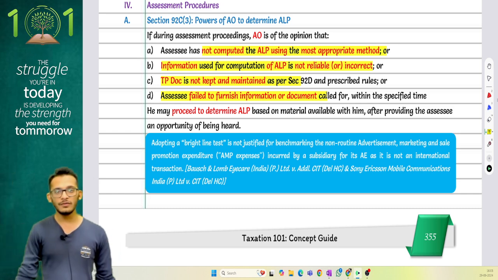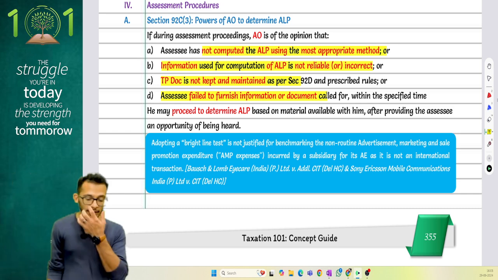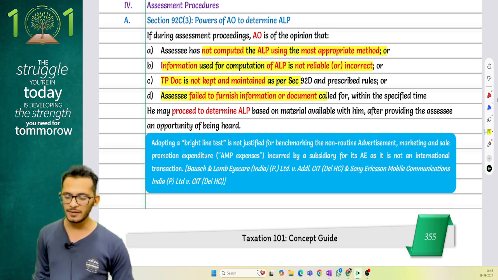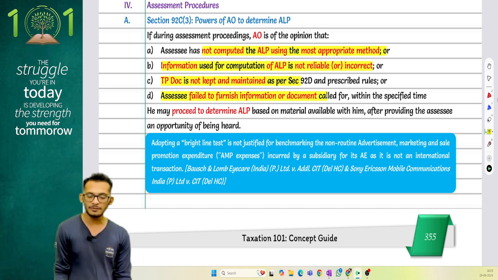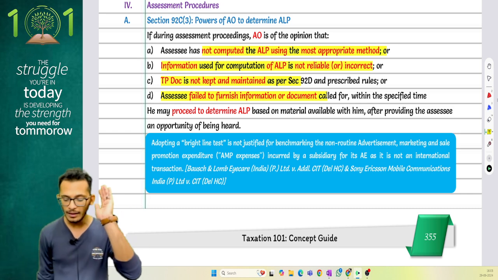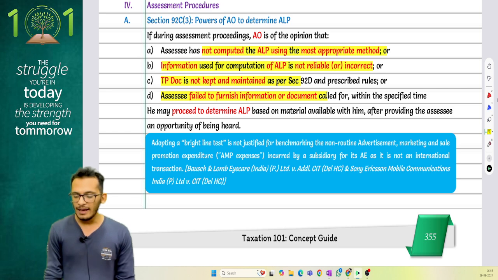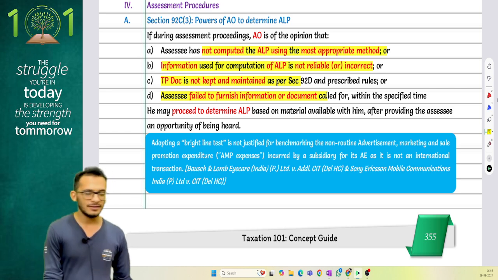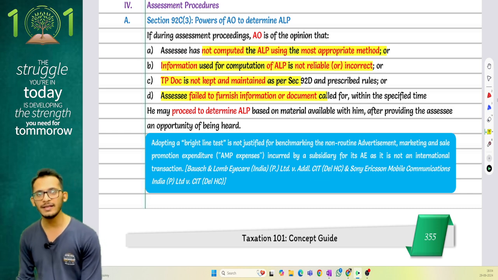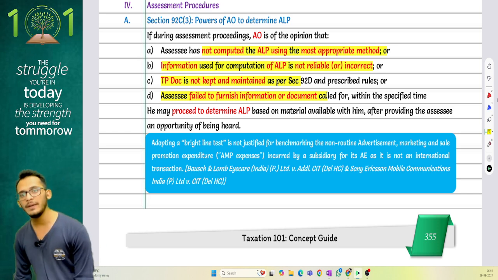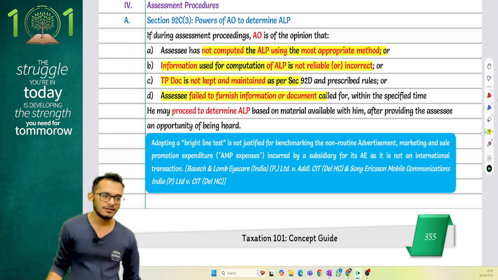A case law notified last year clarifies that adopting a bright line test is not justified for benchmarking non-routine advertisement, marketing and sales promotion expenditures, like AMPs incurred by a subsidiary for its AE, as it is not an international transaction. Hence, in this case law, it clarifies that you will not be proposing a transfer pricing adjustment.